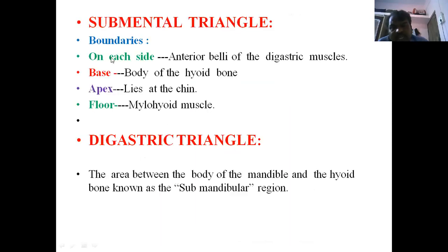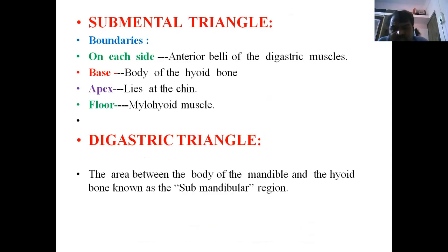Submental triangle. See the boundaries on each side by the anterior belly of the digastric muscle on both sides. Base is formed by the body of the hyoid bone. Apex lies at the chin region. Floor is formed by the mylohyoid muscle. This is how we identify the submental region. It is not very important to know much more.